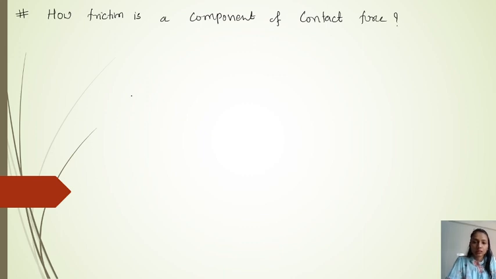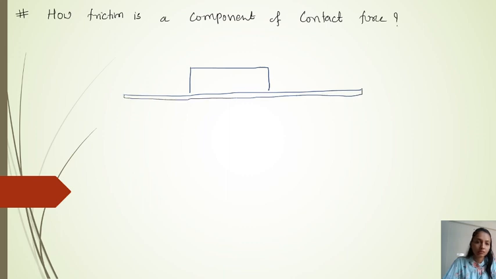So we can consider another block here, and we take the example. This is the block, right? And this is the surface. I take this surface as a small thing, so you can see this surface.